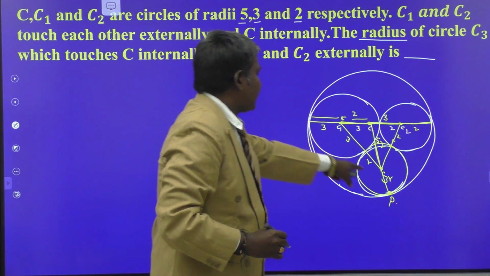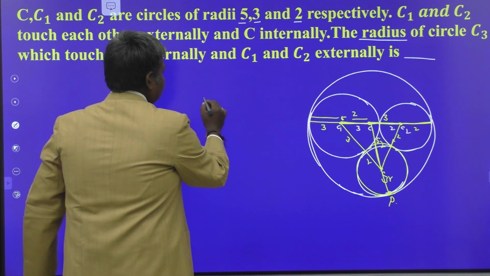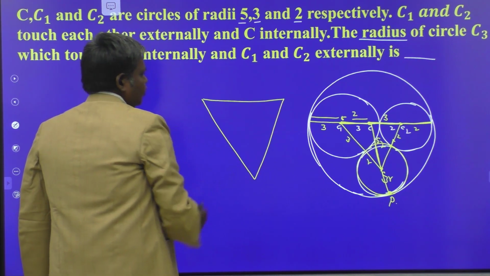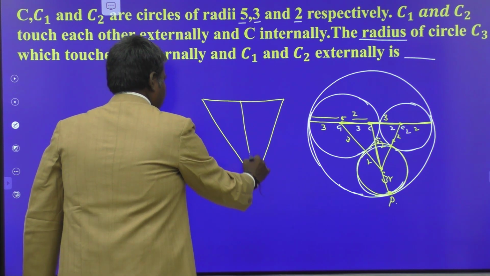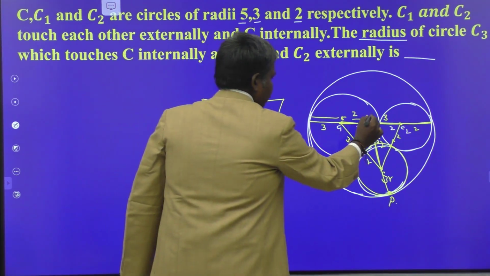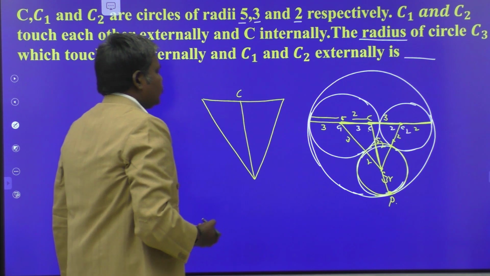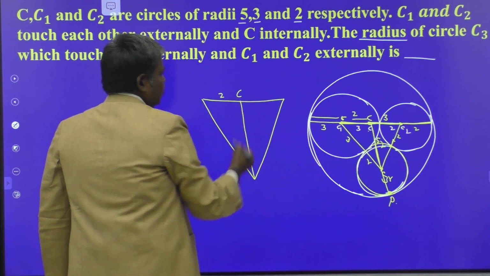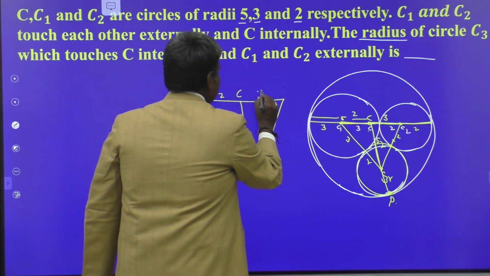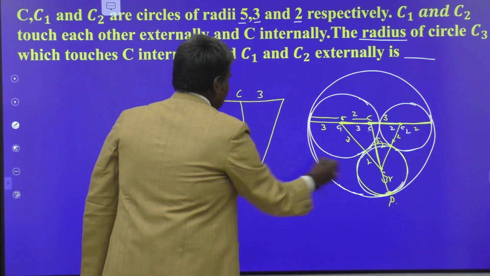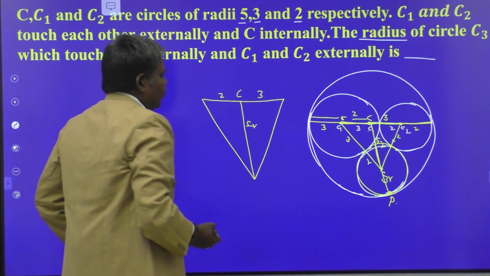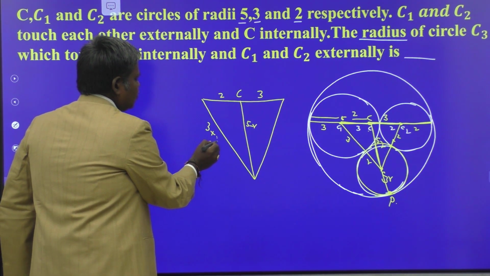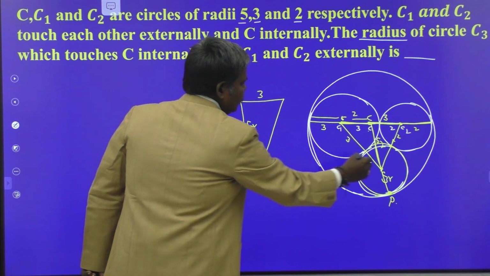So, I write this triangle here itself, we get in this manner. This is C, already written. So, the distance from here to here is 2 units, and here to here is 3 units, and it is 5 minus R units, and it is 3 plus R units, and it is 2 plus R units.